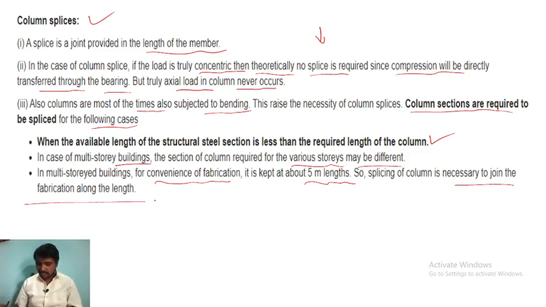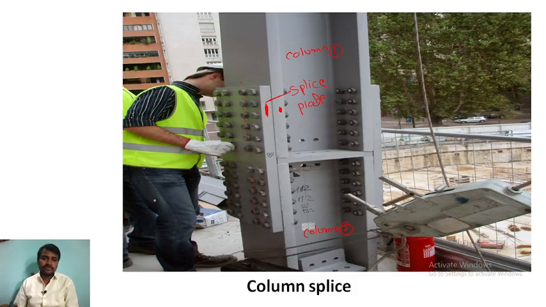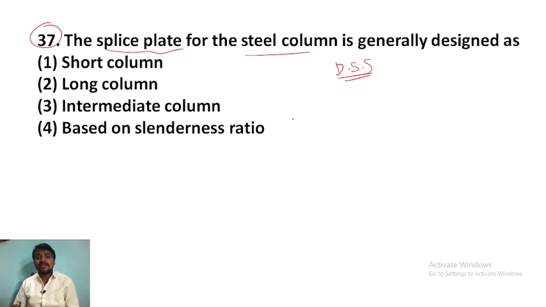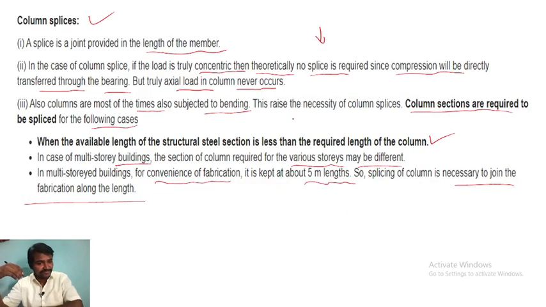So this is some of the theory of the column splice, and this is a sketch of a column splice. Okay, so now what is the answer? The column splice plate for a steel column is generally designed for which: short column, long column, intermediate column, or based on the slenderness ratio? Can you tell me what the answer to this question is? Is it based on the length of the member, or what?